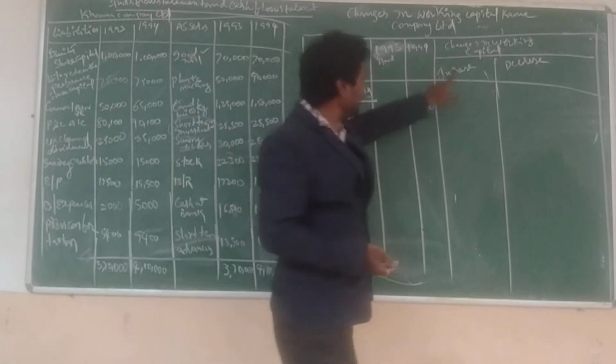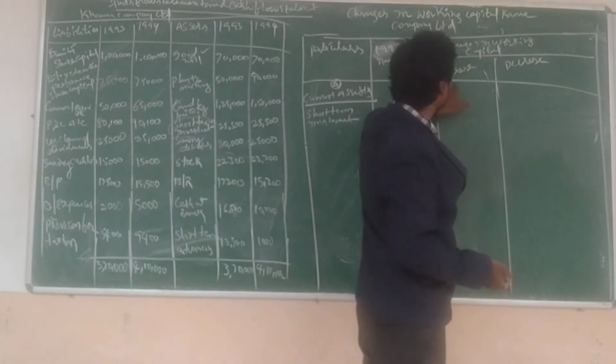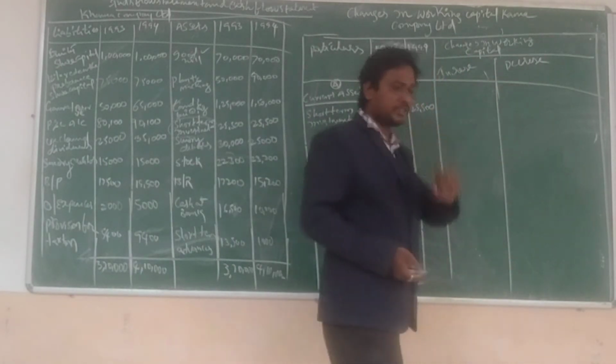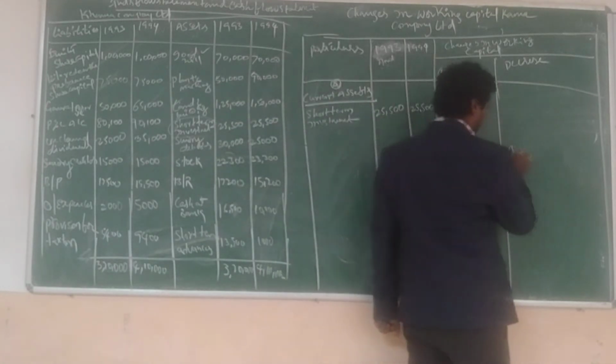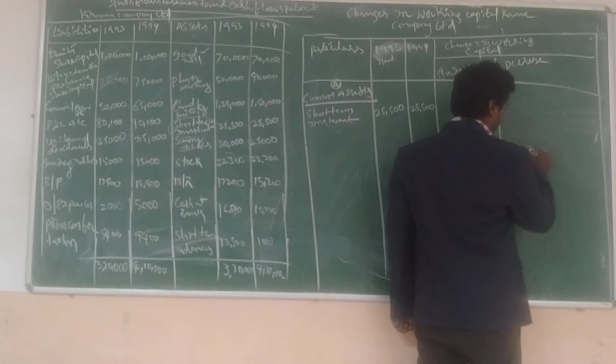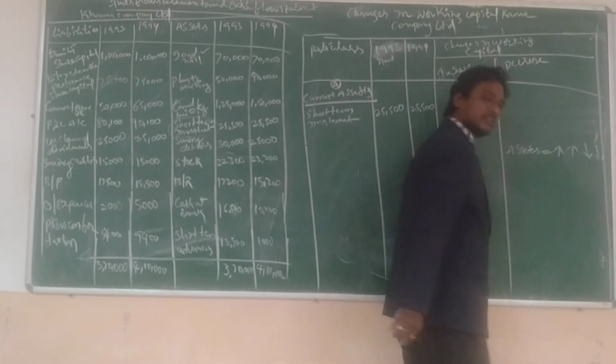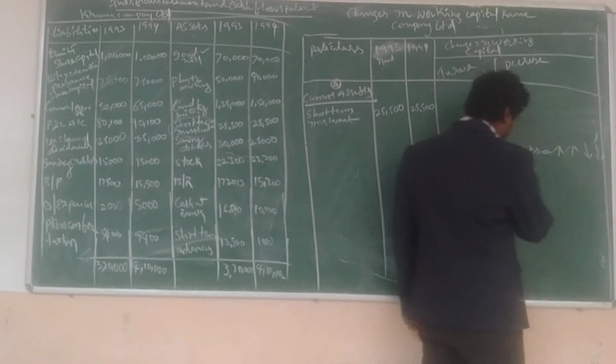Now go to the next point: changes in working capital, increase or decrease. Dear students, remember one thing, there is a logic. Assets are straightforward: increase is increase, decrease is decrease. Remember. And liabilities.